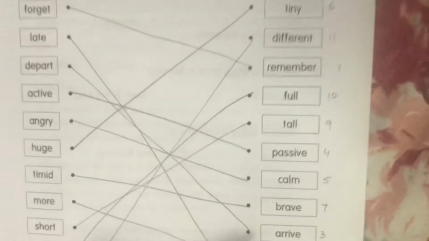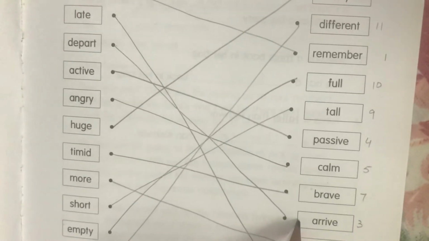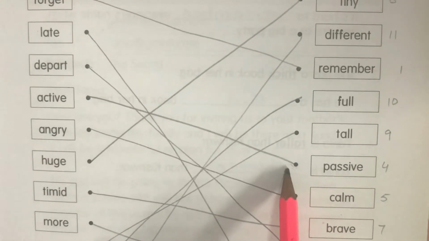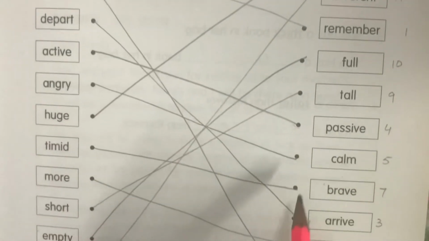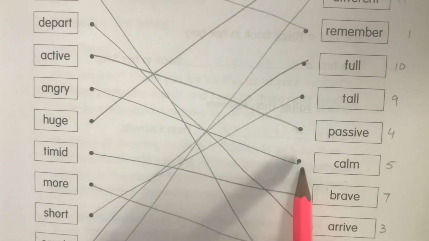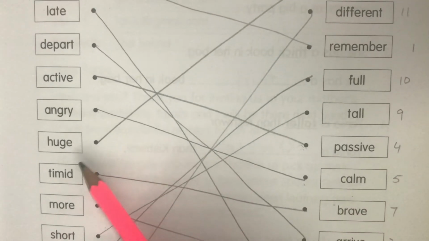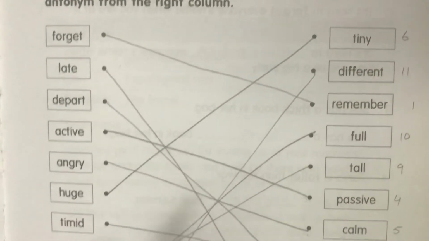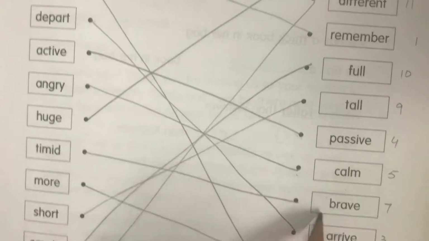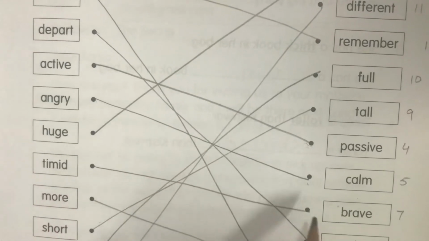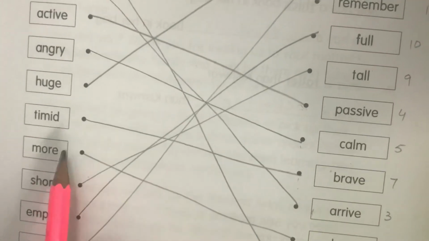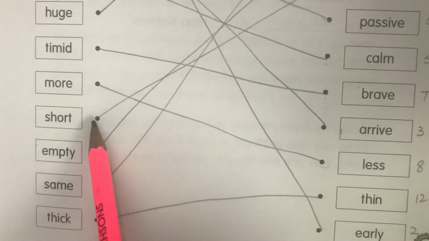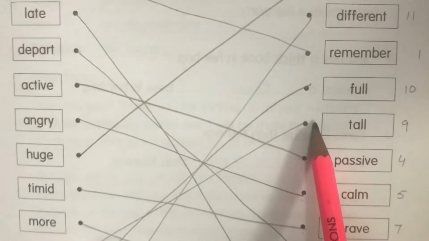Match depart with arrive. Active with passive. Angry, antonym of angry will be calm. Huge with tiny. Match timid with brave. Timid means coward, buzdil, and brave is bahadur. More with less. Match short with tall.